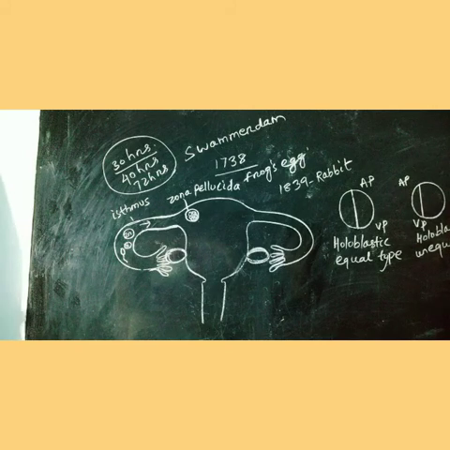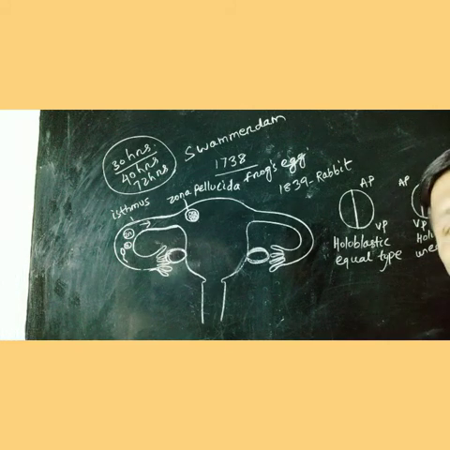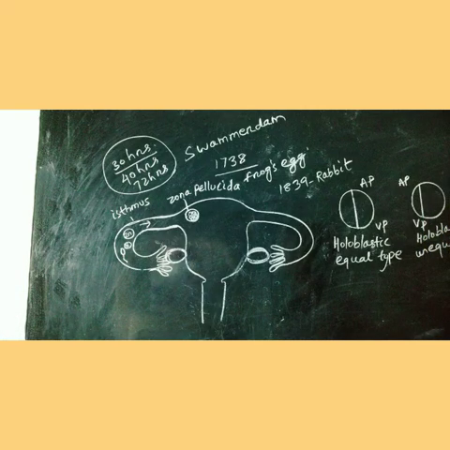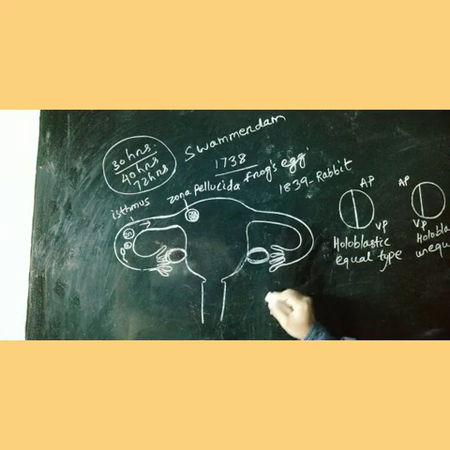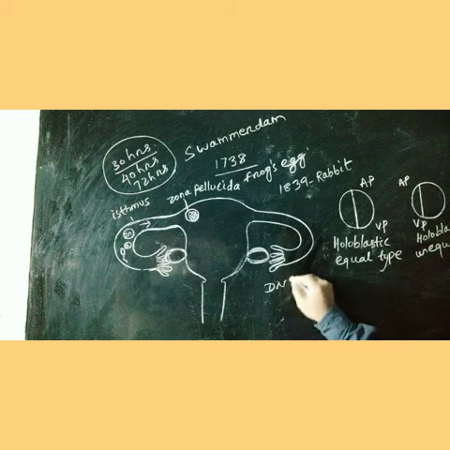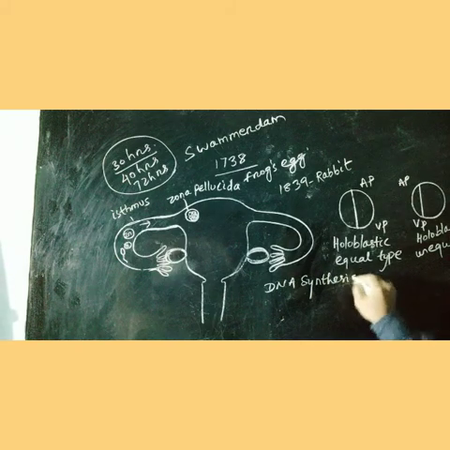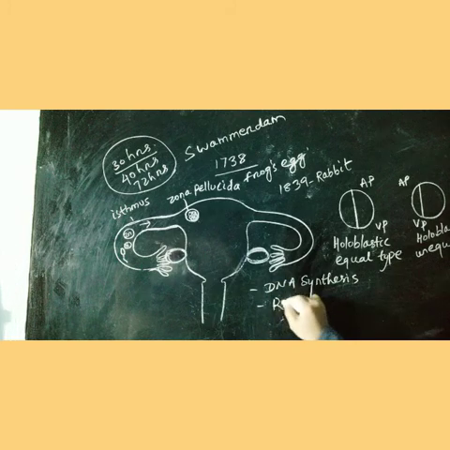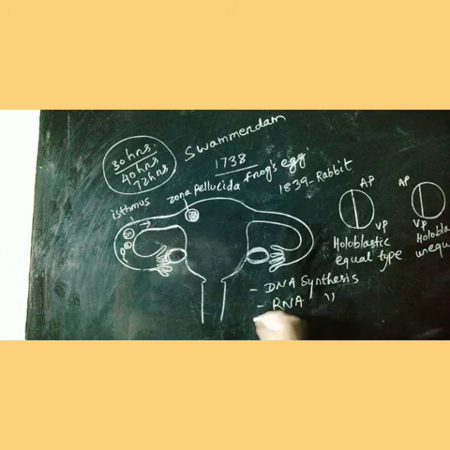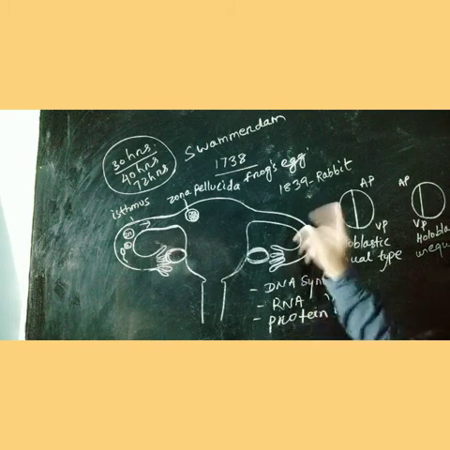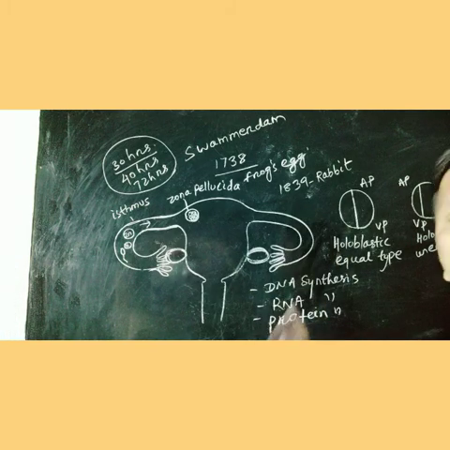What chemical changes take place during cleavage? During cleavage, there is DNA synthesis, RNA synthesis, and protein synthesis. These chemical changes take place.